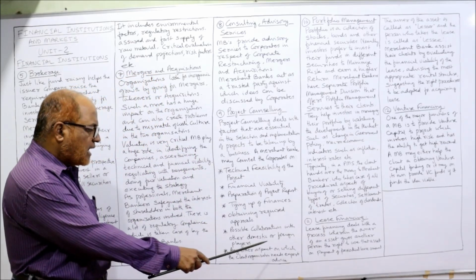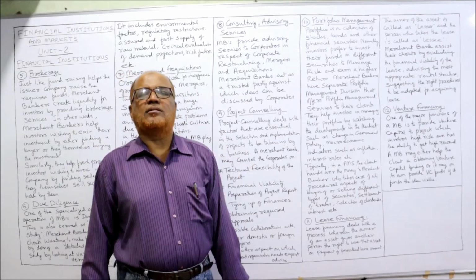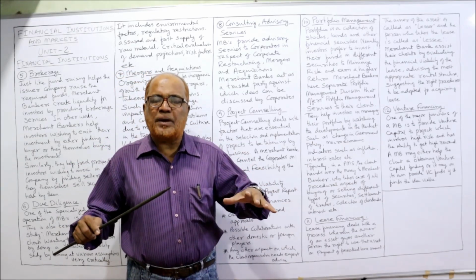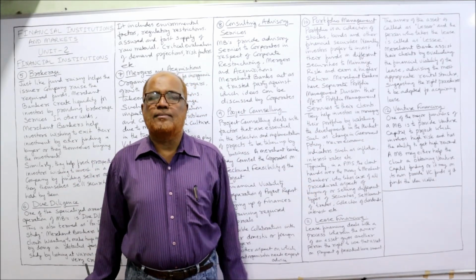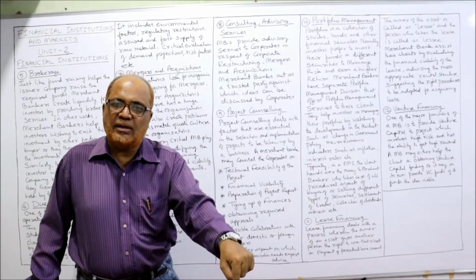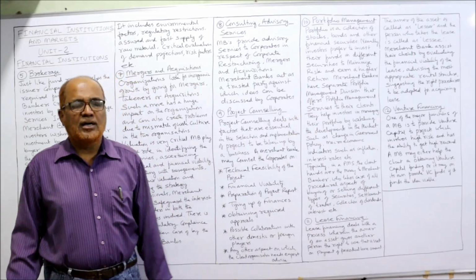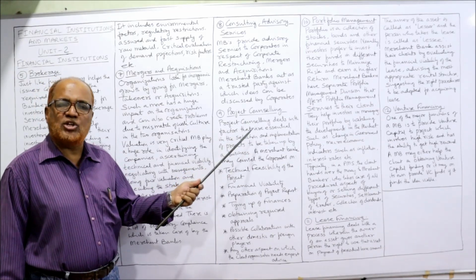And lastly, any other aspect on which the client organization needs expert advice will be given by the merchant bank to the client. So this is the 9th function of the merchant bank.